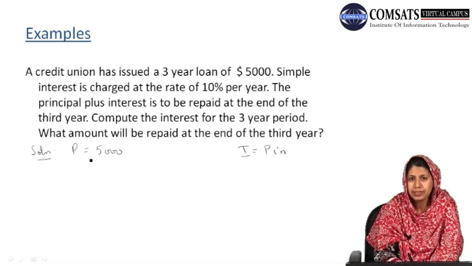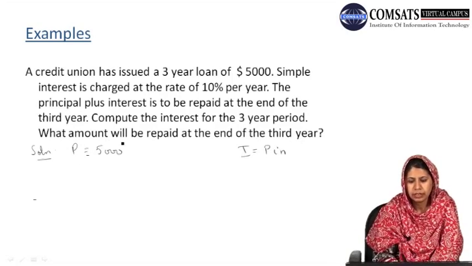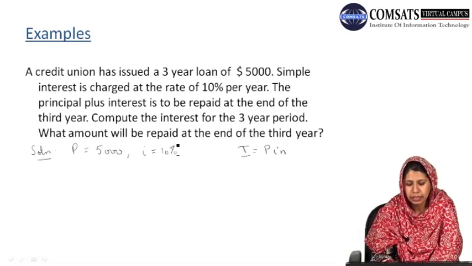So P is 5,000 from the given question. Next they are telling us that simple interest is charged at the rate of 10% per year. So the next information we have is the interest rate small i, which is 10% per year.